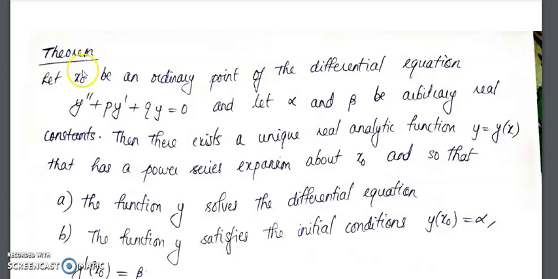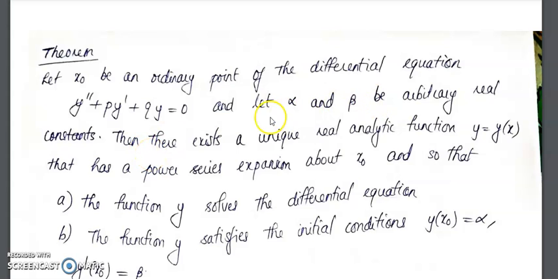So the theorem states that let x naught be an ordinary point of the differential equation y double dash plus p y dash plus q y equal to 0. So x naught is an ordinary point of this differential equation. So p and q will be analytic about x naught, and let alpha and beta be arbitrary real constants.